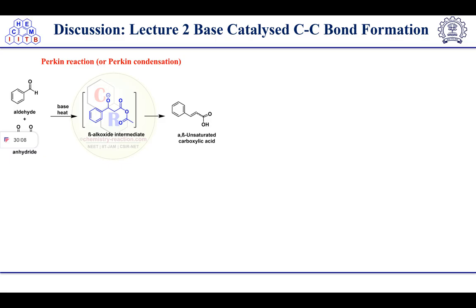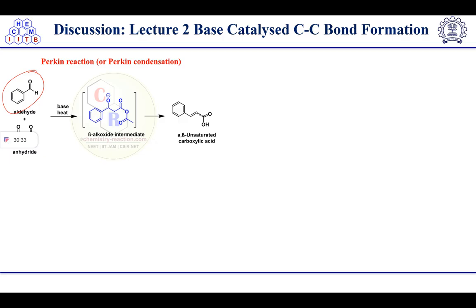Then we have discussed the Perkin reaction, or Perkin condensation. In the Perkin reaction, we have an aldehyde and an anhydride. All these reactions are similar to aldol, the difference is only in the substrate moiety, right? In Knoevenagel, we have seen that a ketone and an ester are involved. In Henry, nitro compounds and aldehydes are involved. In aldol, aldehydes are involved. Now in Perkin, an aldehyde and an anhydride are involved.